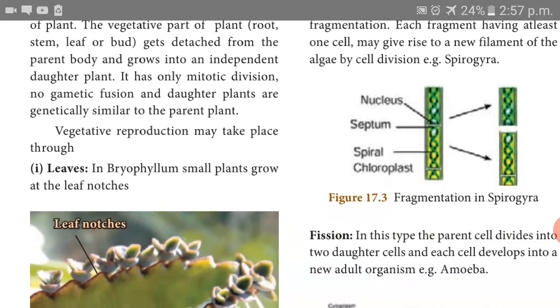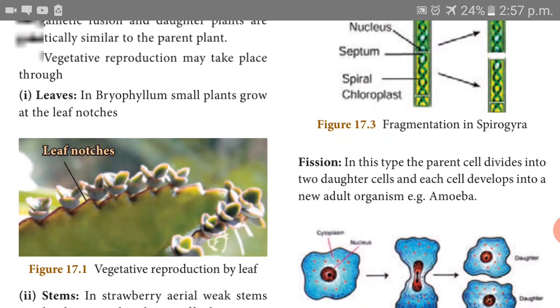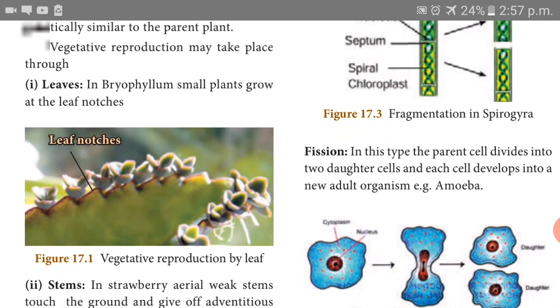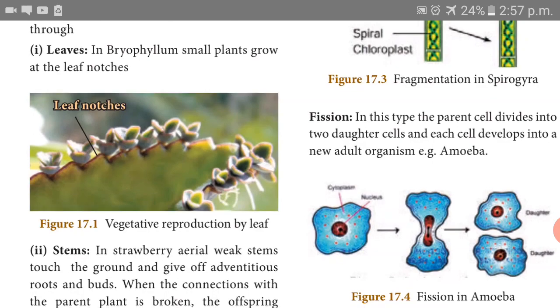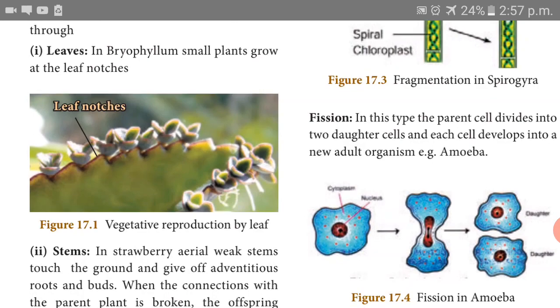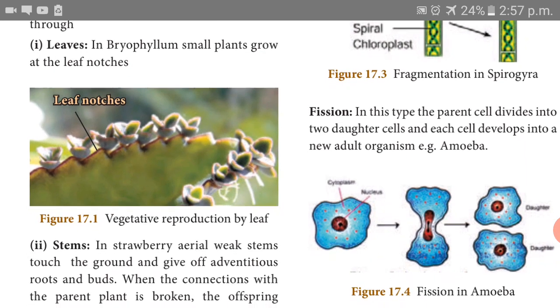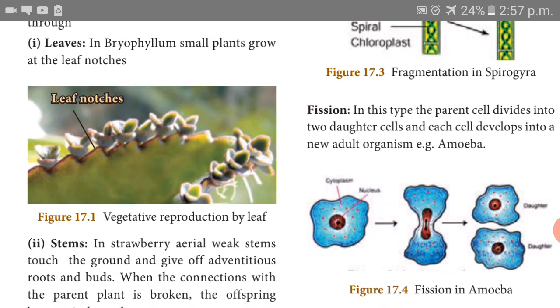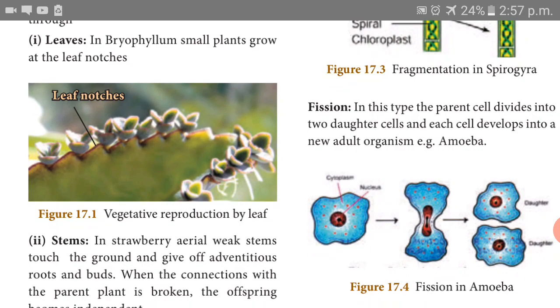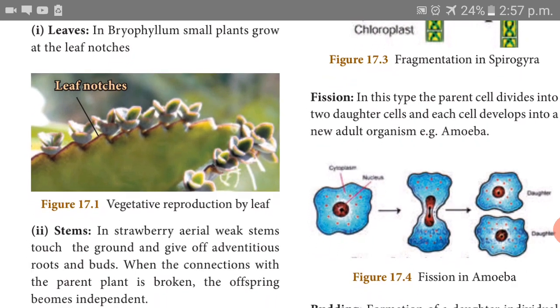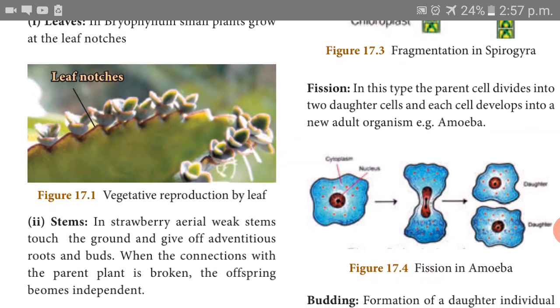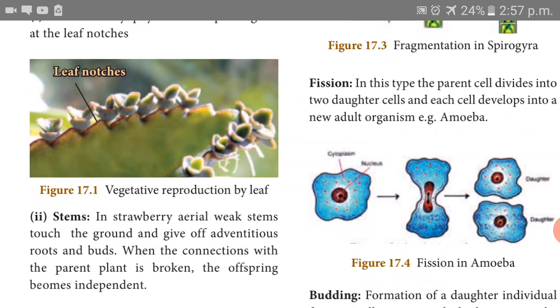First we have to see reproduction by leaves. Do you know the bryophyllum plant? See that picture, that is a leaf of bryophyllum. In the notches, meaning the corners, the margin of the bryophyllum leaf has dot-like structures.